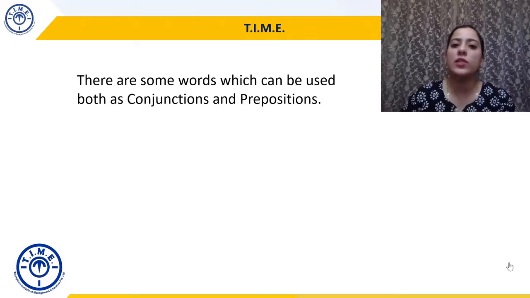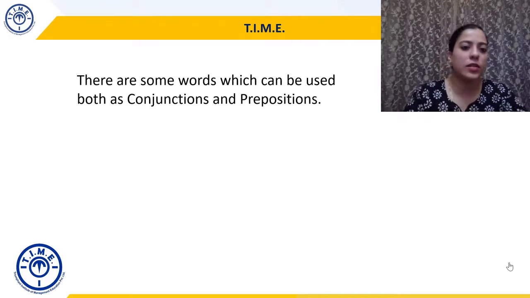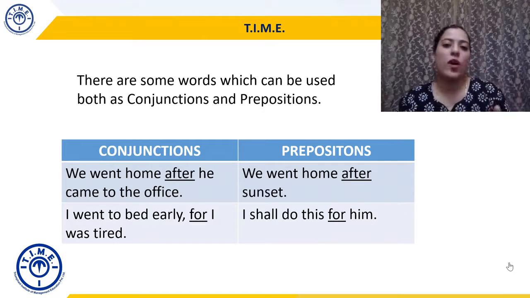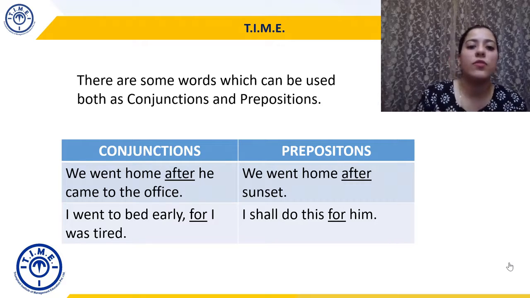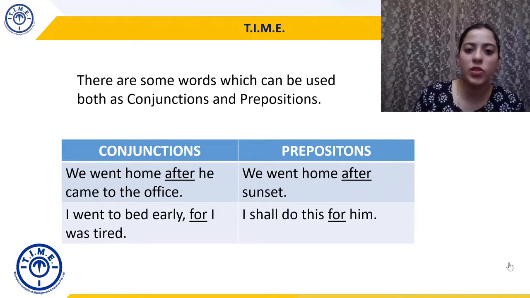So there are some words which can be used like conjunctions and also like prepositions. Let's quickly understand this with the help of some words. On the left you have conjunctions and on the right you have prepositions. If you read the table carefully, you will notice that the same word is performing the function of a conjunction in the first column and the same word is performing the function of a preposition in the second column. So we went home after he came to the office. Time is indicated, it is a subordinate conjunction.